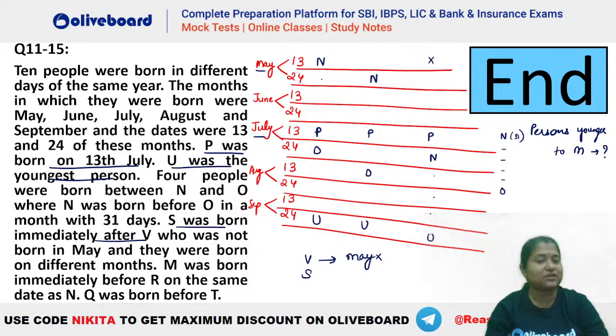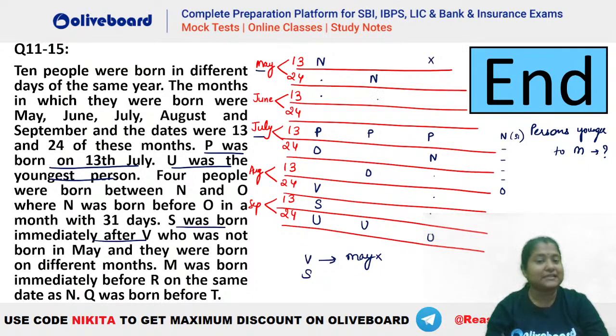In the first case, you can see V and S can be here. Let's say we can have May here for V. Not possible, because it is already given that V cannot be in May. So here, where should we place V? You can see the only possibility to place V and S will be here. That is V here and S here, because they have to be in different months.